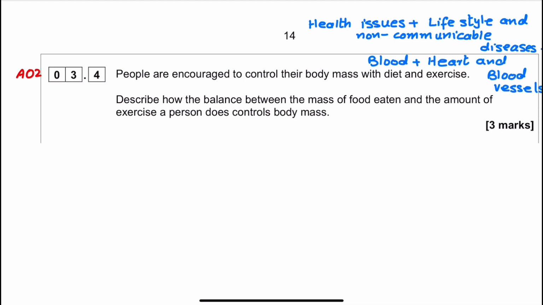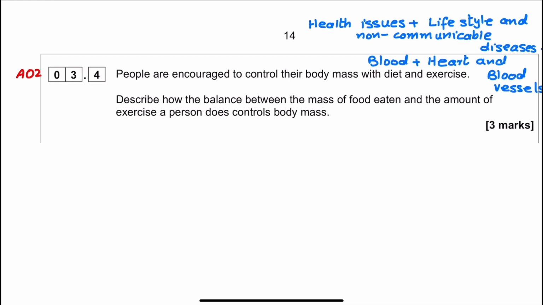The question is related to the food eaten by the person and how to control the body mass. If the person is doing regular exercise, it means a lot of the food is converted into energy. Therefore, regular exercise is very important to control the body mass.